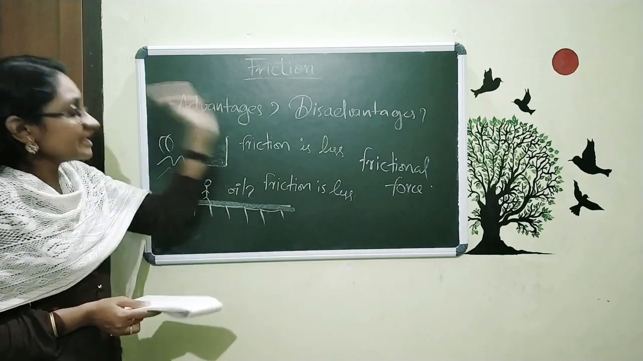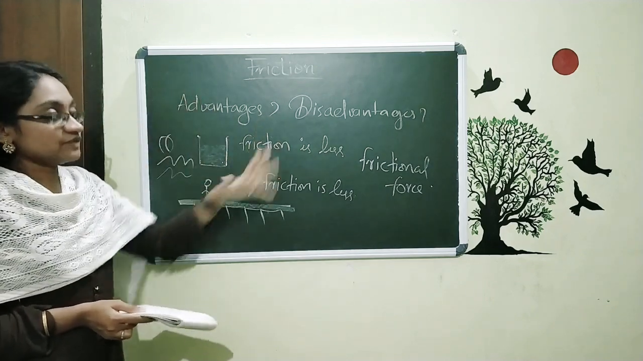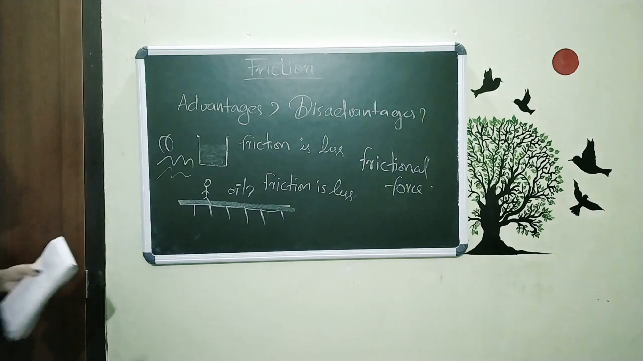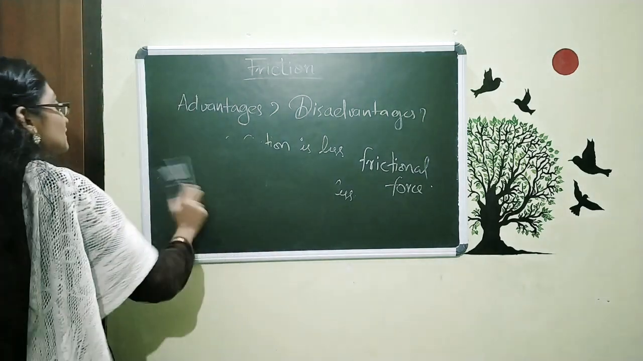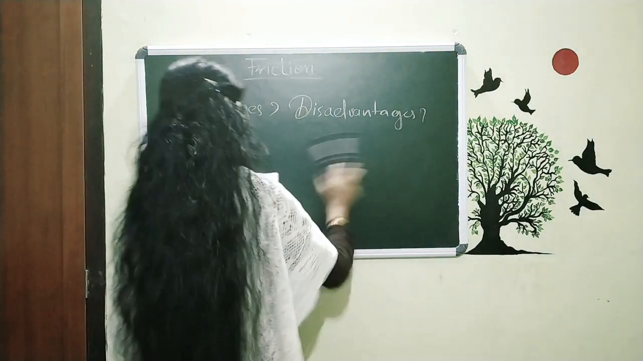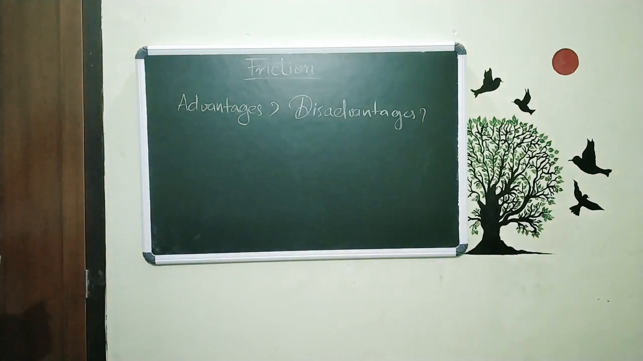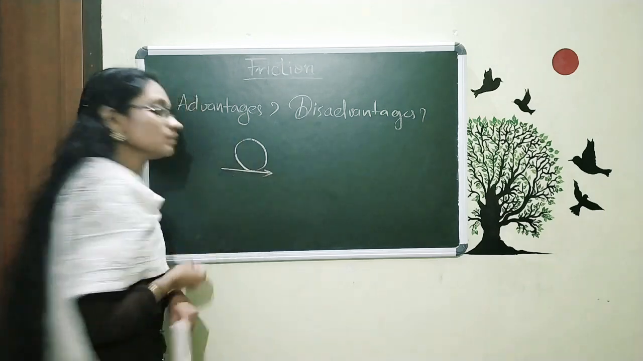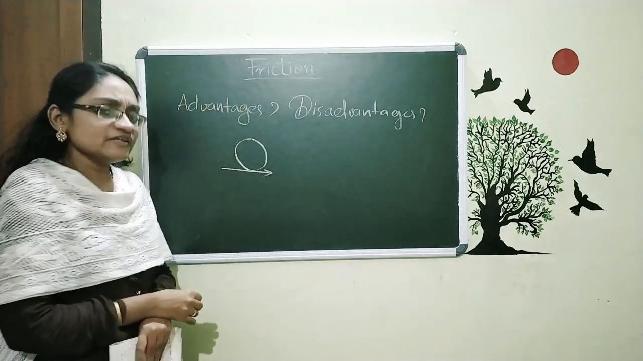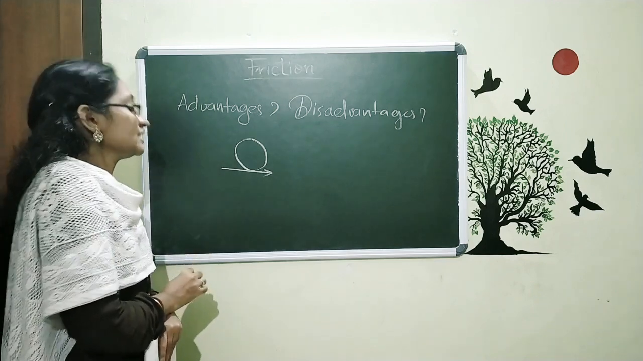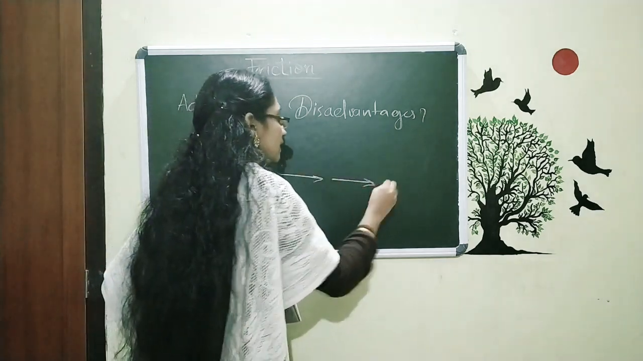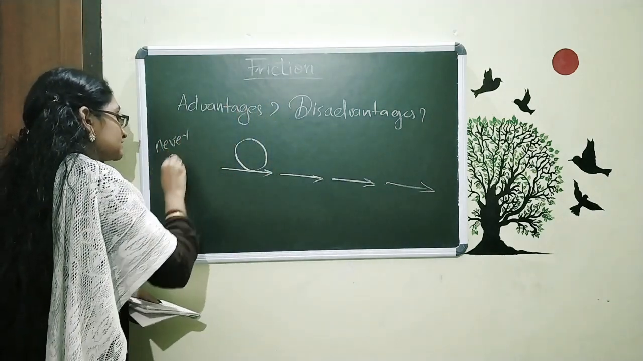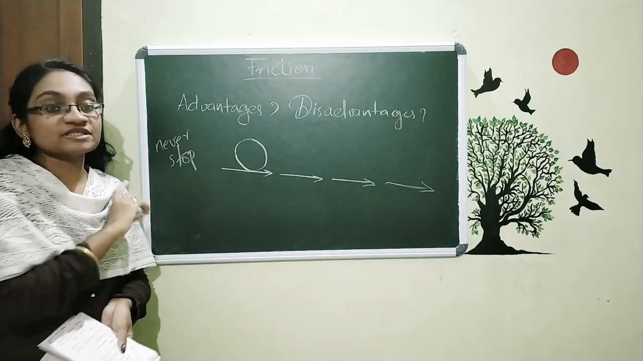So in everyday life we can see this friction everywhere, and if there is no friction, nothing will be possible. That means this friction has a very big role in our daily life. For example, a ball is already in motion. It is just moving. And if there is no friction, what will happen? It will continue to move and move. It will never stop if there is no friction.